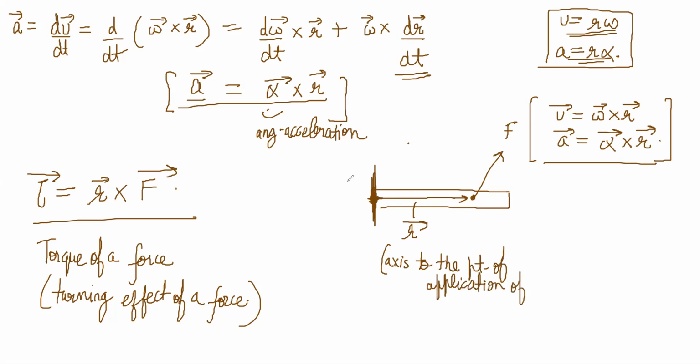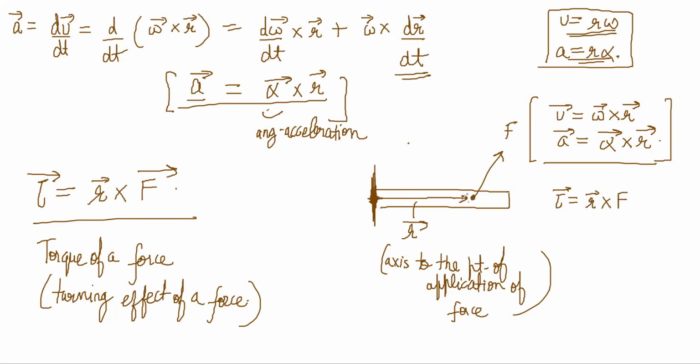To measure torque, you have to think about which is the axis. You cannot measure torques arbitrarily. Torque is always with reference to an axis. All through this chapter, you have to be very careful about which axis you are talking about. It's not enough to say angular velocity is this, or angular acceleration is this. You have to specify which axis. Similarly, torque is about which axis, right? So from that axis to the point of application is this my R vector. The torque would be R cross F.